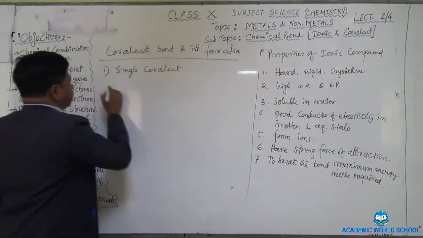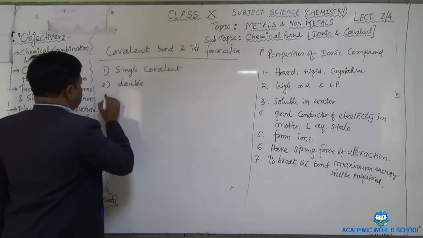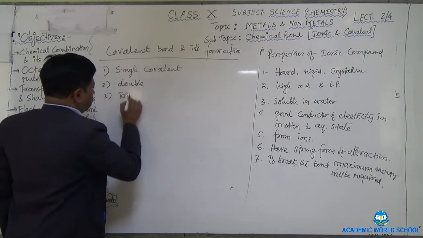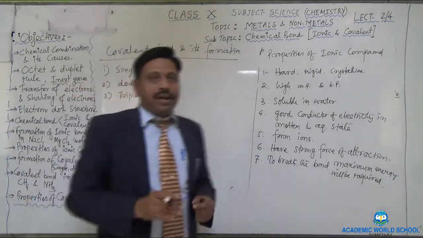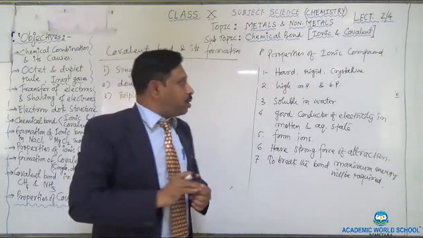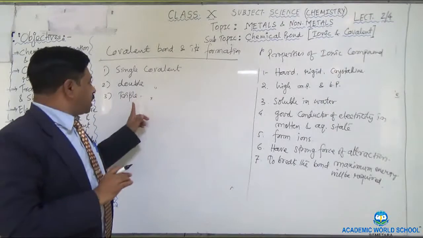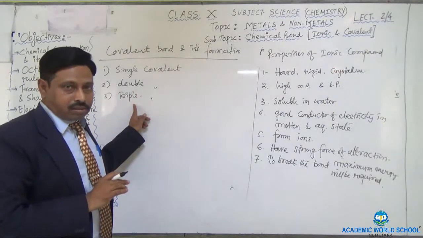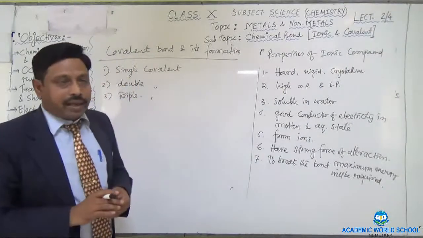Single covalent bond means the bond exists in between the 1 electrons. If the bond exists in between the 2 electrons, then it will be double, and in case of the triple, 3 electrons.